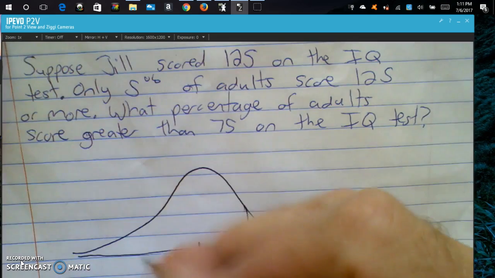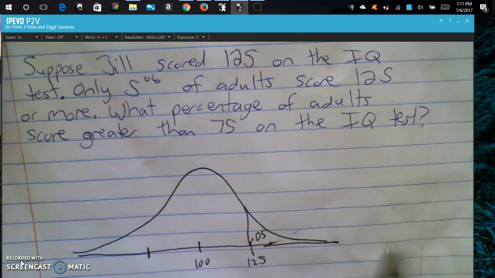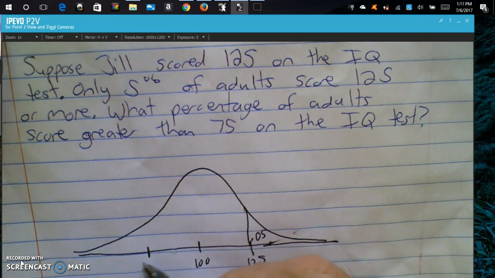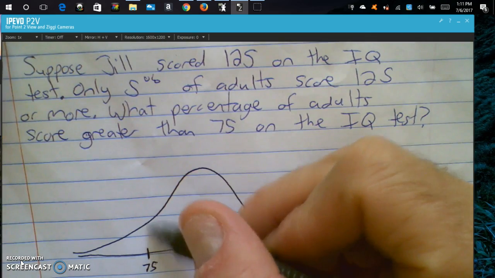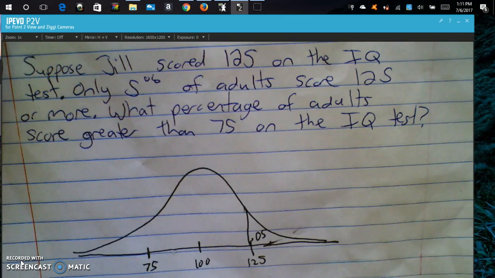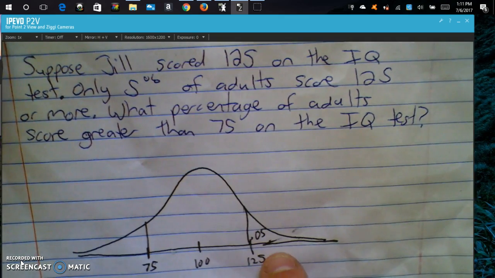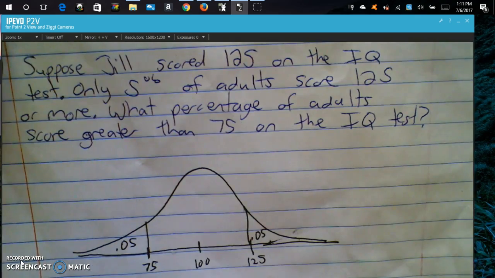So greater than 75. Again, I can only ask you a question at this point like this, where they're kind of equally distant from the mean. So 75 is right here. And we want to know the percentage that score greater than 75. So greater than 75 would be everything to the right of 75 here. So what we could figure out is, since this is 5% above 125, this is 5% below 75.